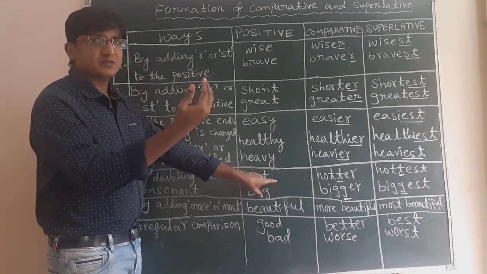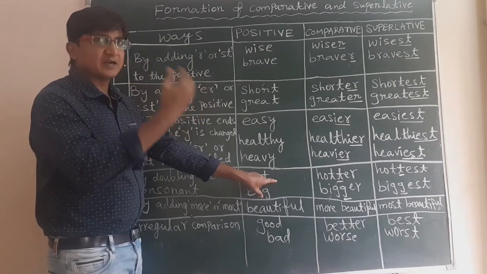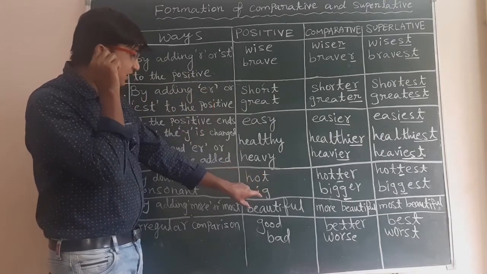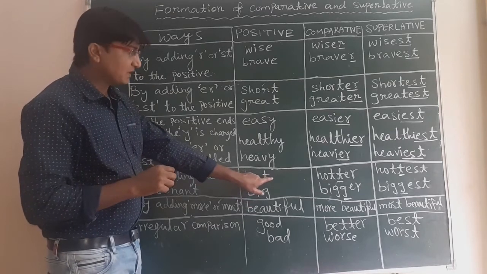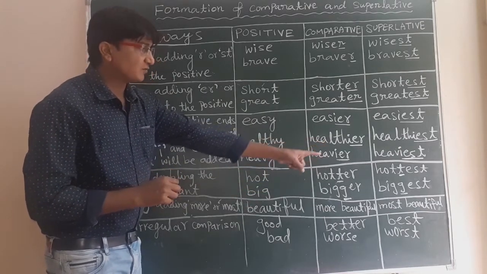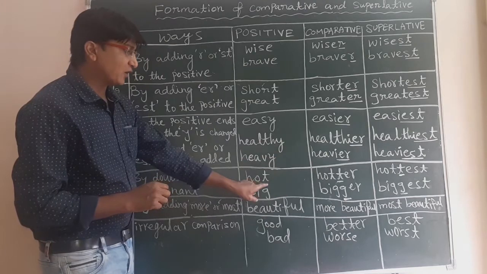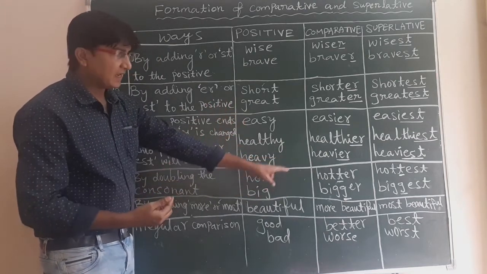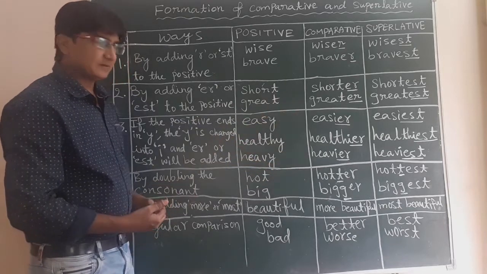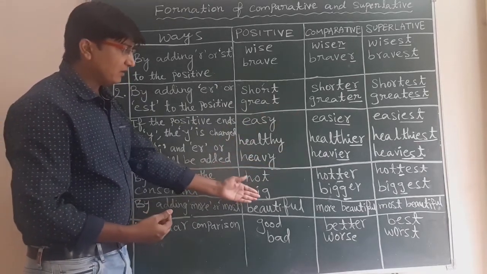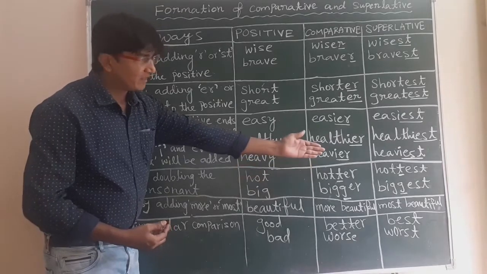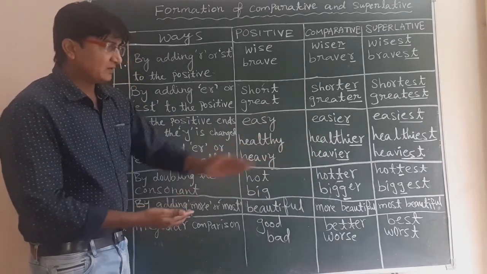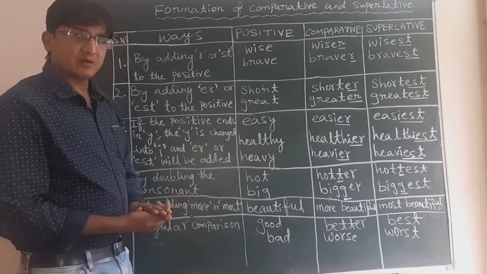When we pronounce this word, we take a little long sound. So hot, hotter, hottest. We have doubled the consonant t and then added er and est. Next one, big, bigger, biggest. Here we have doubled the consonant g and then added er and est to make its comparative and superlative degrees.